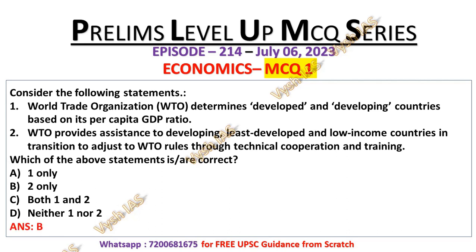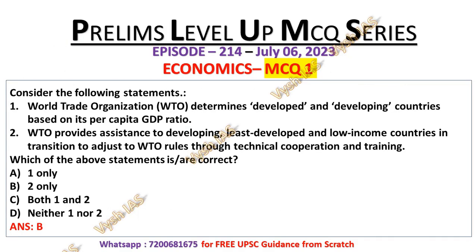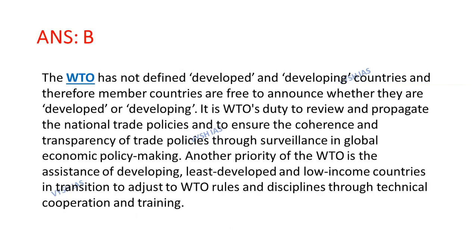So, its correct answer will be option number B, which means only statement 2 is the correct one. Now, let's look at the explanation. WTO has not defined developed and developing countries, and therefore member countries are free to announce whether they are developed and/or developing. That is statement number 1. That's why statement number 1 is the incorrect statement.